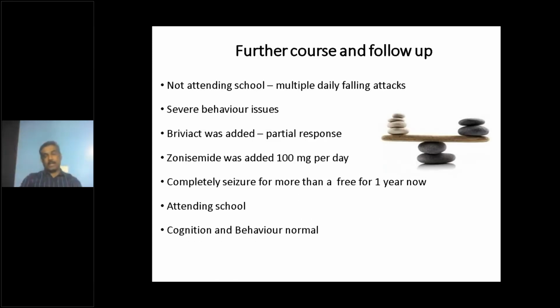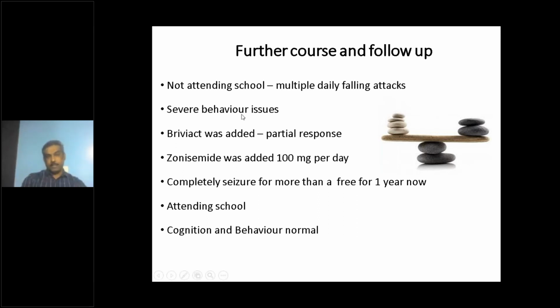Autoimmune and every other workup was negative, so the etiology was unknown. And because it's all coming from the right frontal lobe, we discussed surgery, and even though MRI was normal, we had a chance that possibly we could do an invasive EEG and make her seizure free, but the family was very reluctant to undergo surgery at all.